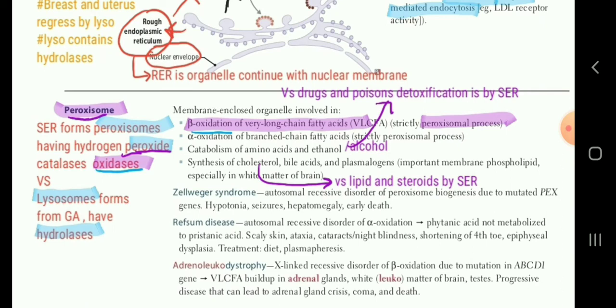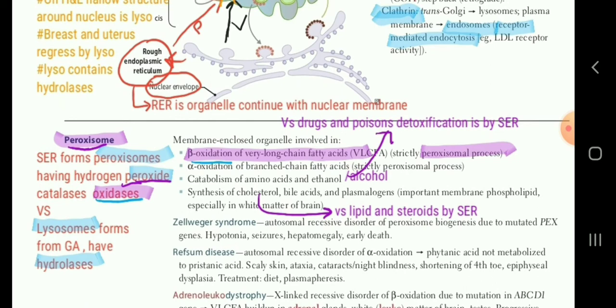You have to know not to confuse it with drug and poison detoxification, that is by smooth endoplasmic reticulum. Smooth endoplasmic reticulum is a general structure given on the last page. It causes detoxification of drugs and poisons. But if specifically asked about alcohol, then you have to choose the peroxisome.